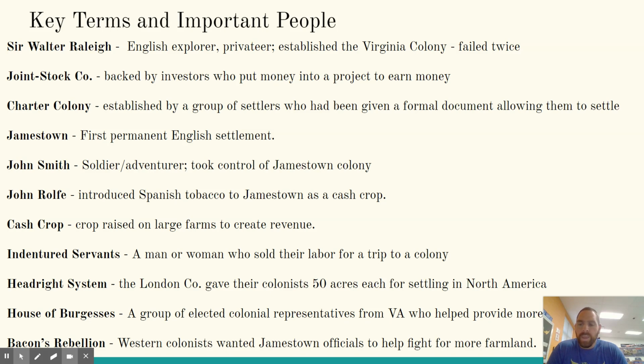And then we have Bacon's Rebellion. Western colonists wanted more land, and they're willing to fight for it. Okay, so these are some of our key terms that we're going to be going over, the important people and vocabulary for the lesson. All right.